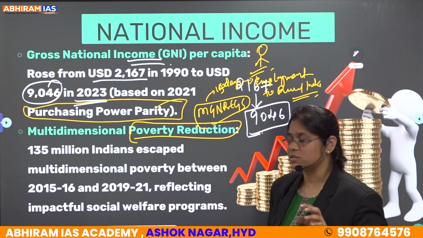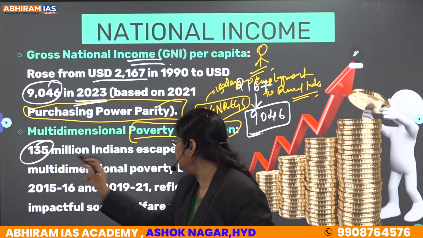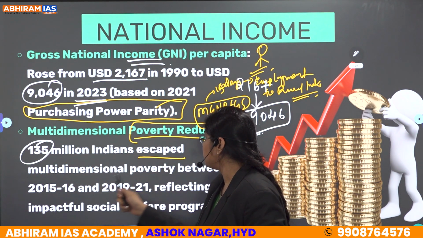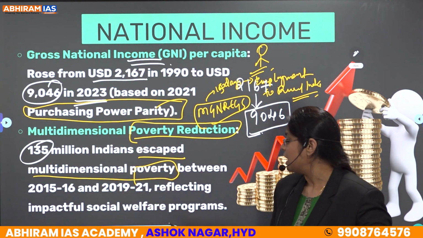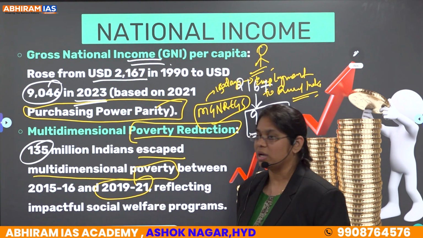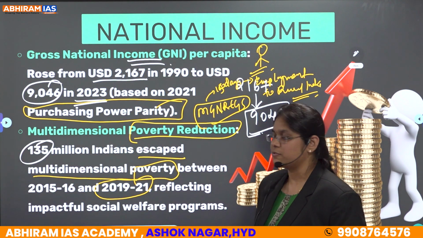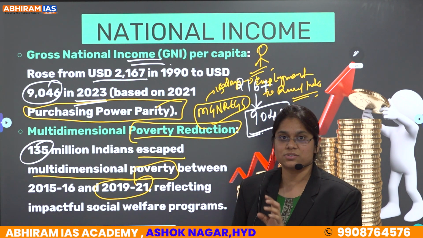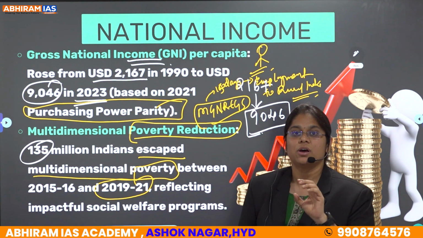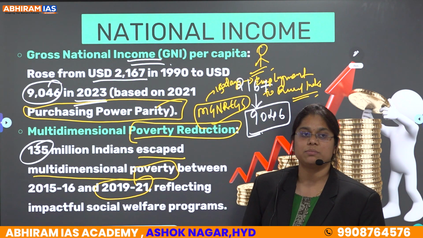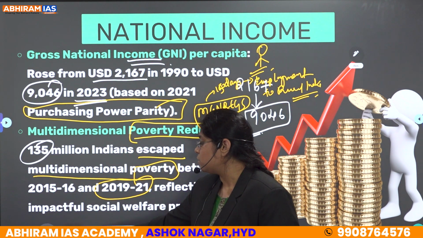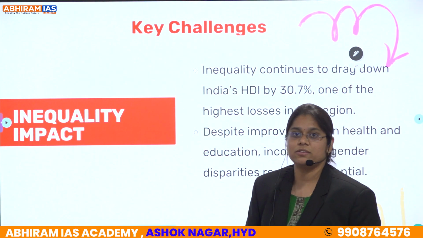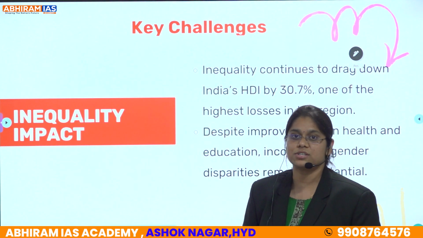And with this, 135 million Indians have escaped from multidimensional poverty between 2015-2016 and 2019-2021, which reflects the impact of social welfare programs. One such is the Social Security program, or else your MGNREGA program, etc. There are many schemes and policies which have been brought. And now India is also going towards Green Revolution 2.0 with sustainable agriculture.